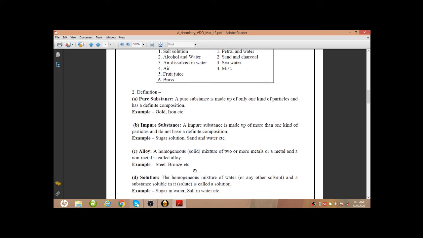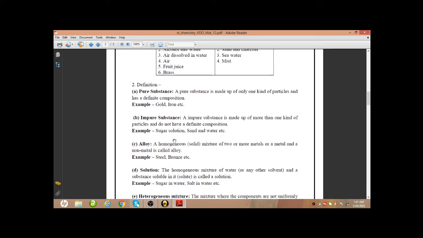Okay, next, alloy. The definition of alloy: it's a homogeneous solid mixture of two or more metals, or a metal and a non-metal. In an alloy, it's a mixture of two or more metals, or sometimes along with a metal any non-metal can also be mixed. So these are called alloys. Examples will be steel, bronze, etc. Other than this, brass is also there. So these are the examples of alloys.